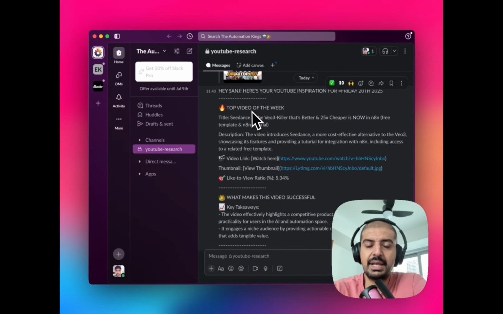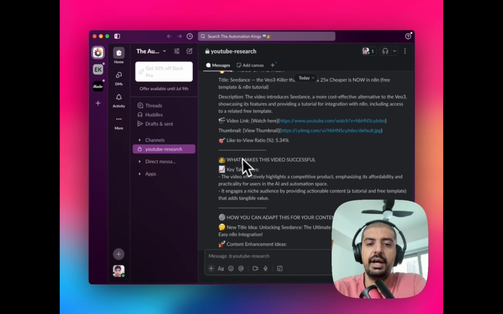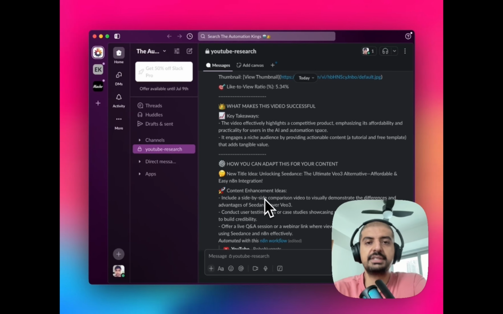But you can see it's giving me the same kind of output. It's got the video link, a thumbnail, the like to view ratio, what makes it successful, and how I can adapt this to my content. Now I could go even bigger and expand this even more by adding a script and a video outline, and completely replacing a video creation production team just with AI agents.